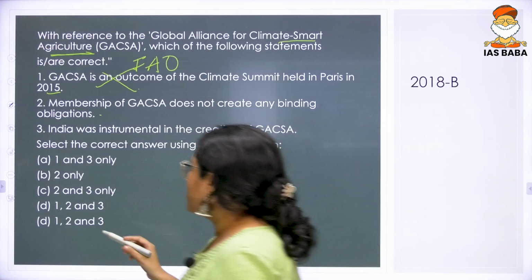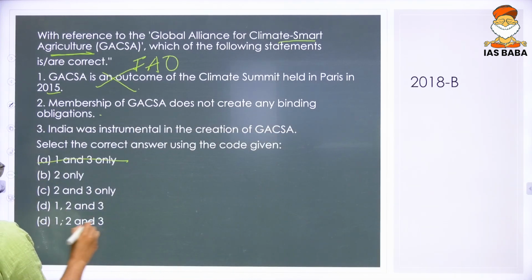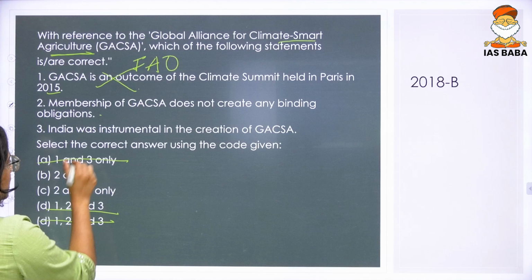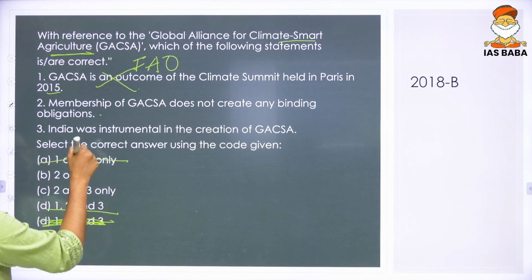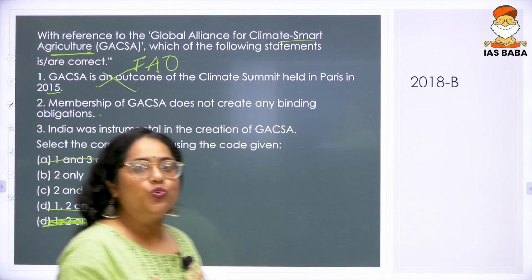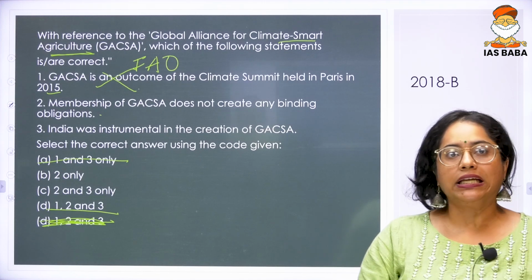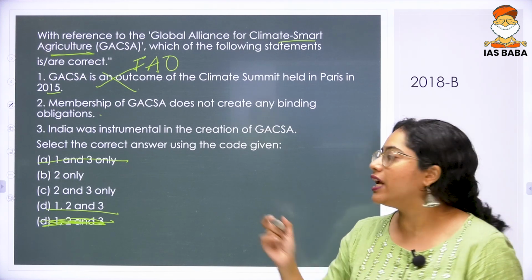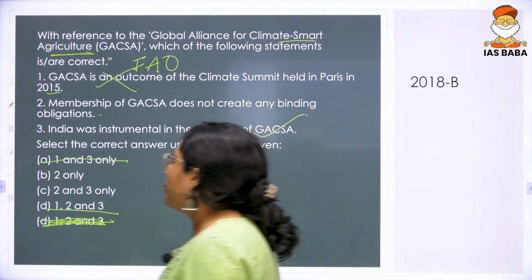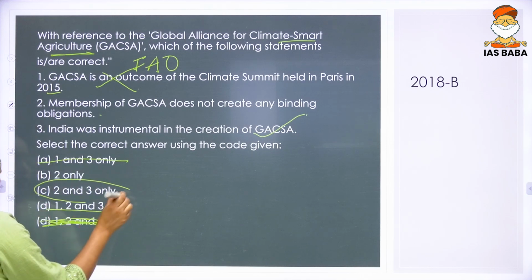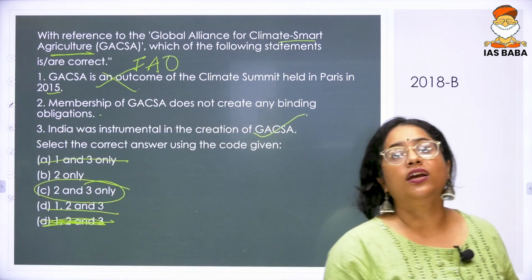And when the first statement is wrong, you will see that there is repetition over here, but you will see that all of these are wrong. You have only 2 and 3. So 2 is also correct. Membership does not create any binding obligations. And yes, India is also part of this formation that was there. So the answer to this question is C, 2 and 3 only.